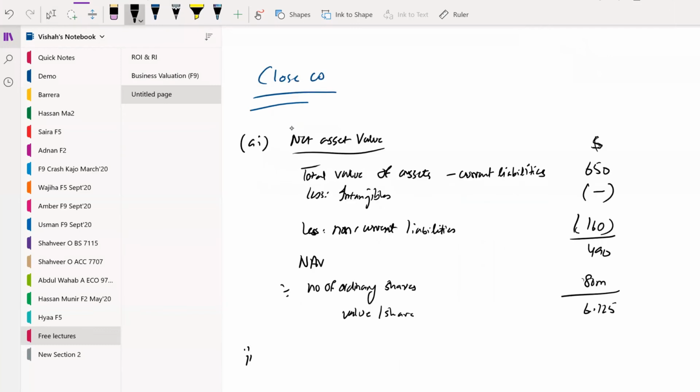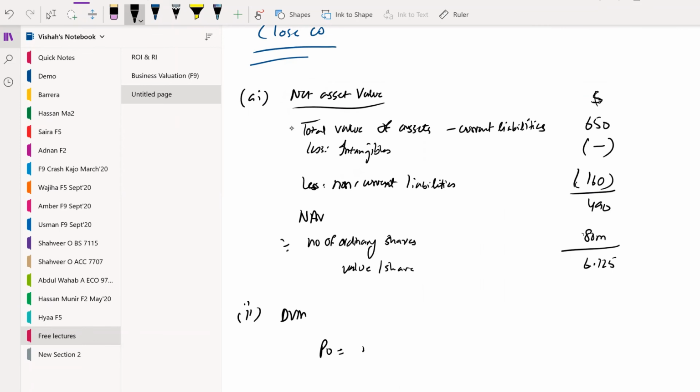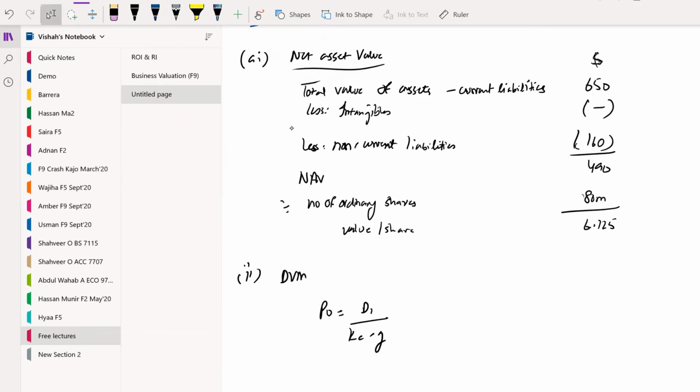Moving on to the DVM method, P naught is equal to D1 over KE minus G, where we have to compute the growth rate. Just a minute, or I guess the growth rate is already given to us.